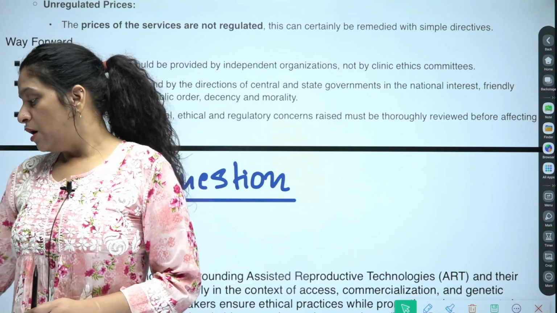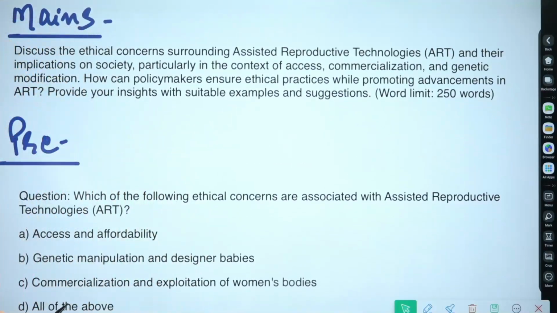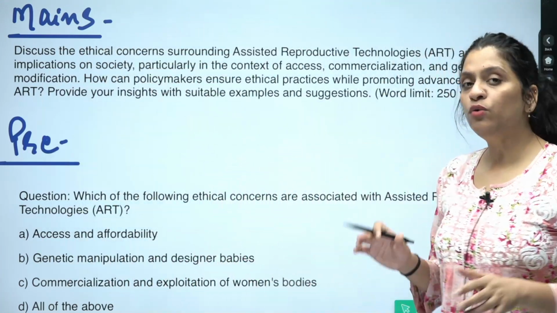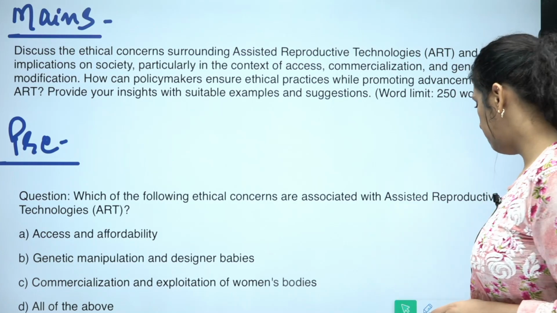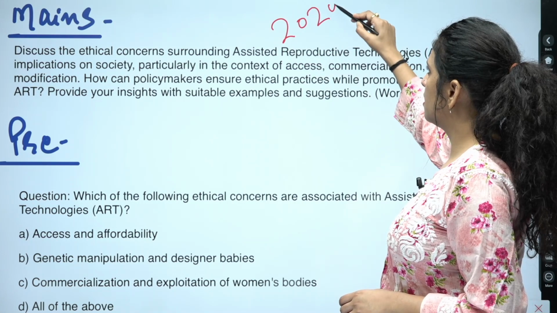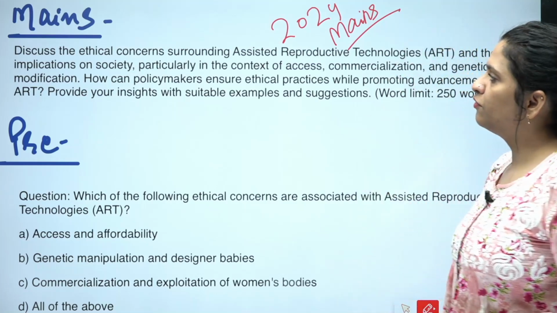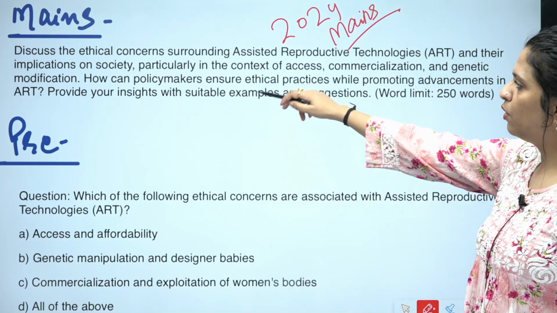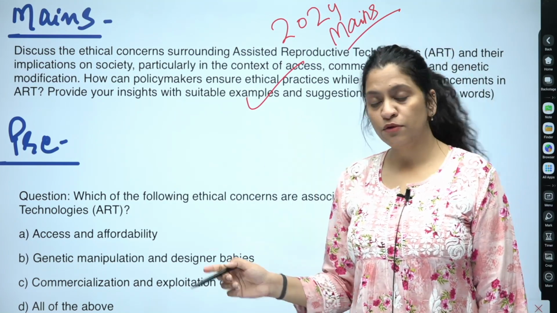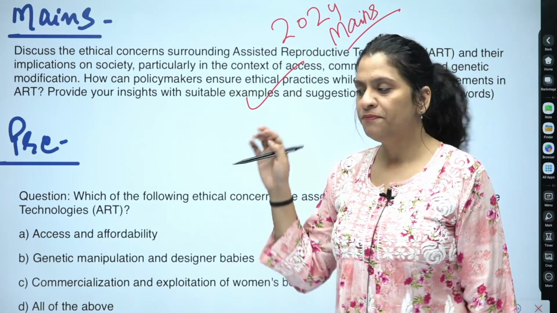What kind of questions could come from this particular issue? I have given you a question. The question is long. Try to attempt this question. I feel this is important for 2024 mains. That could be asked. So try to attempt this question. I have given you a question and that can be easily attempted by the discussion we had from the newspaper article, and also some additional points I have provided through the handout.